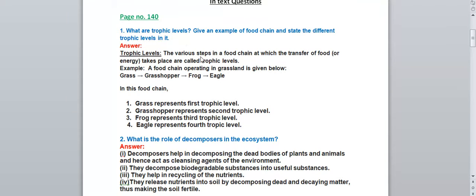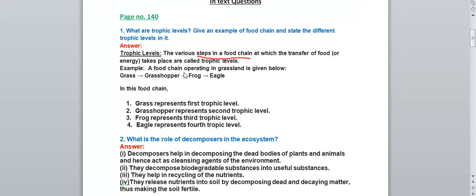So what is a trophic level? The various steps in the food chain at which the transfer of food or energy takes place are called the trophic levels. You all know that in a food chain different organisms are involved. So those steps from one organism to another organism, that step in the food chain where the transfer of energy or food takes place, is called a trophic level. Understood? For example, we have taken a food chain operating in the grassland as given below.